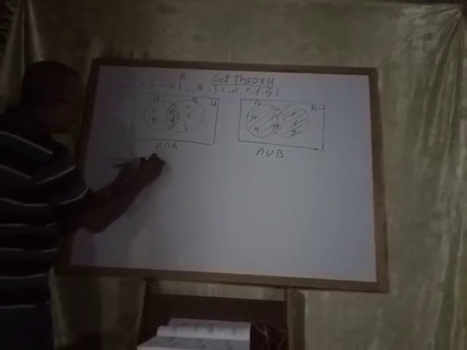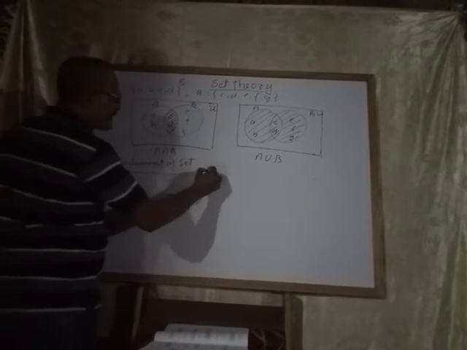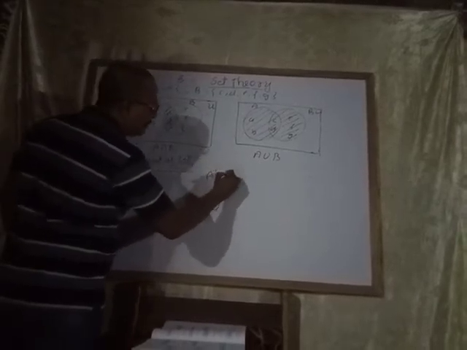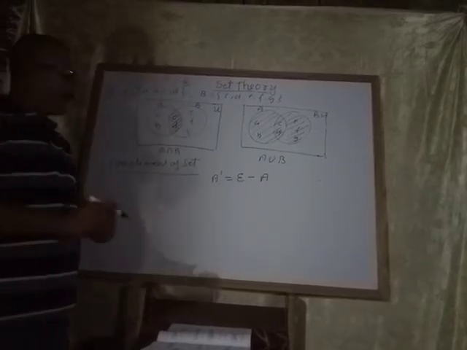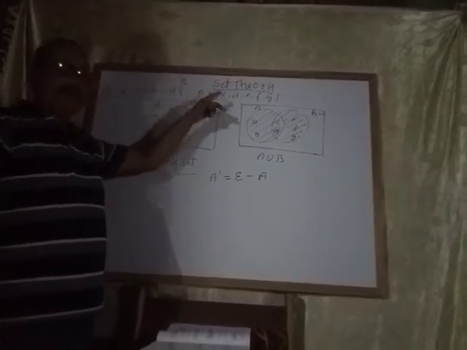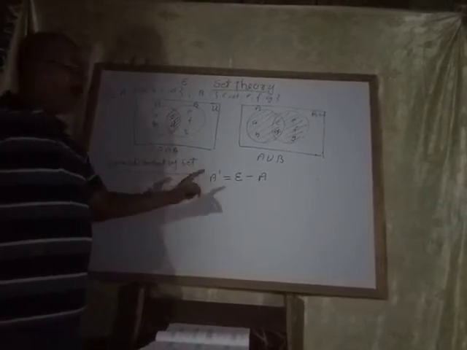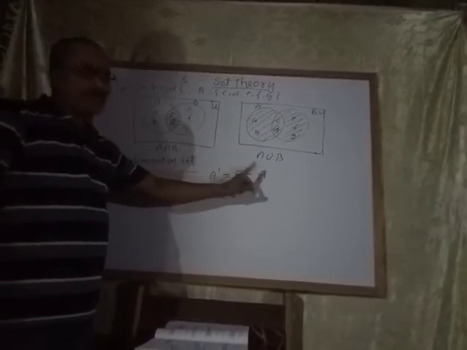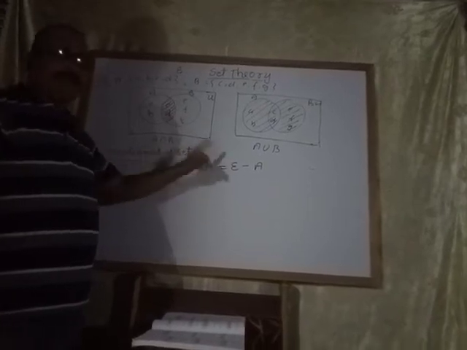Now complement of a set. What do you mean by complement of a set? See, a set A is given, then A complement is the universal set minus that particular set. This is also known as the difference of the sets. I am going to explain the difference of sets, but first try to know what a complement of a set is. If you subtract a particular set from the universal set, then that will be the complement of the set.